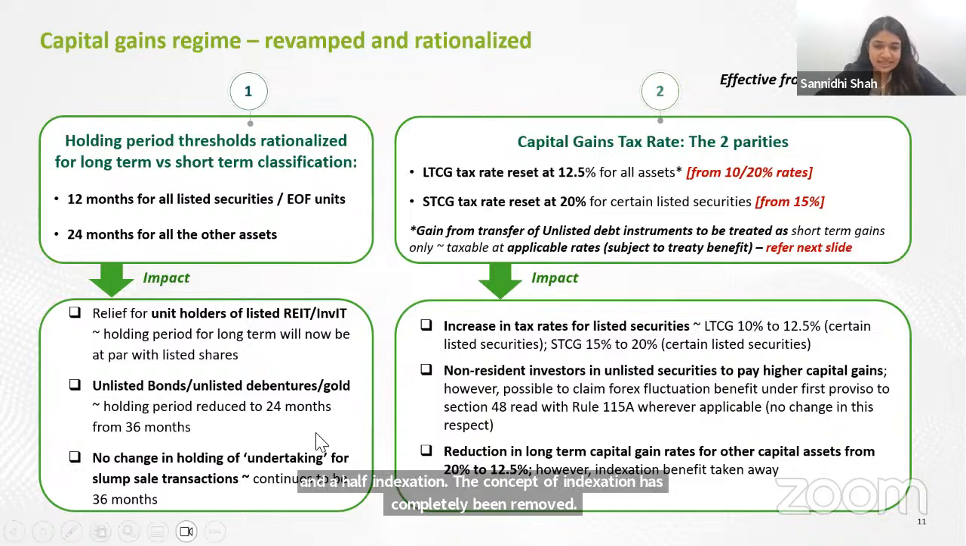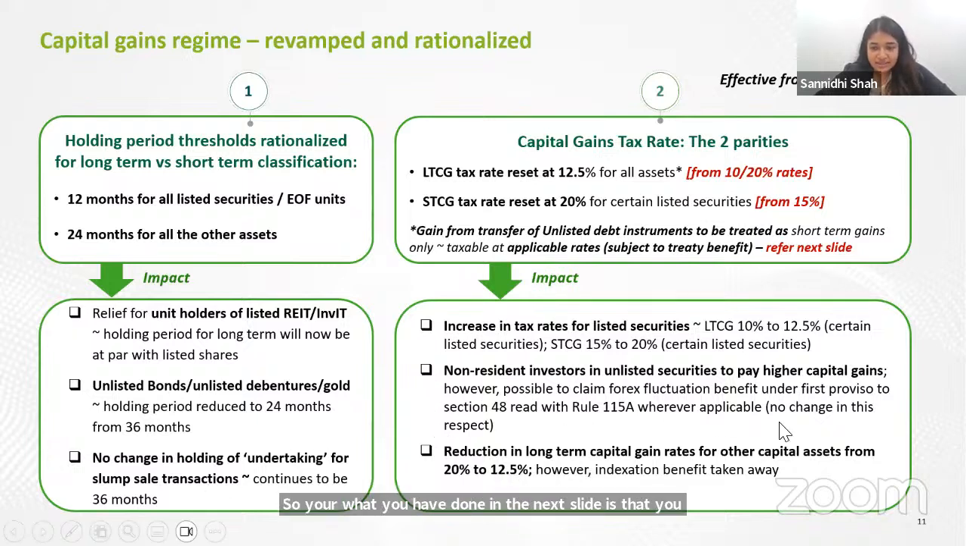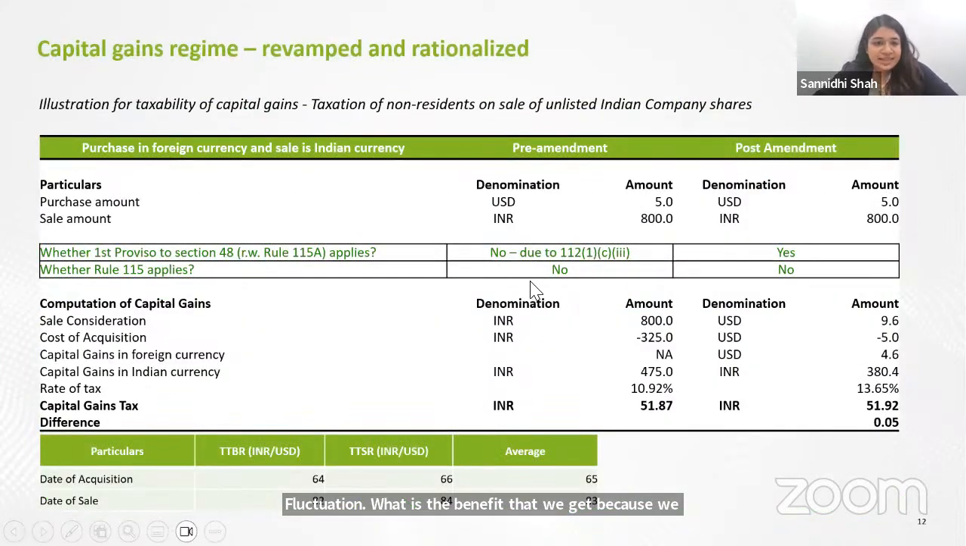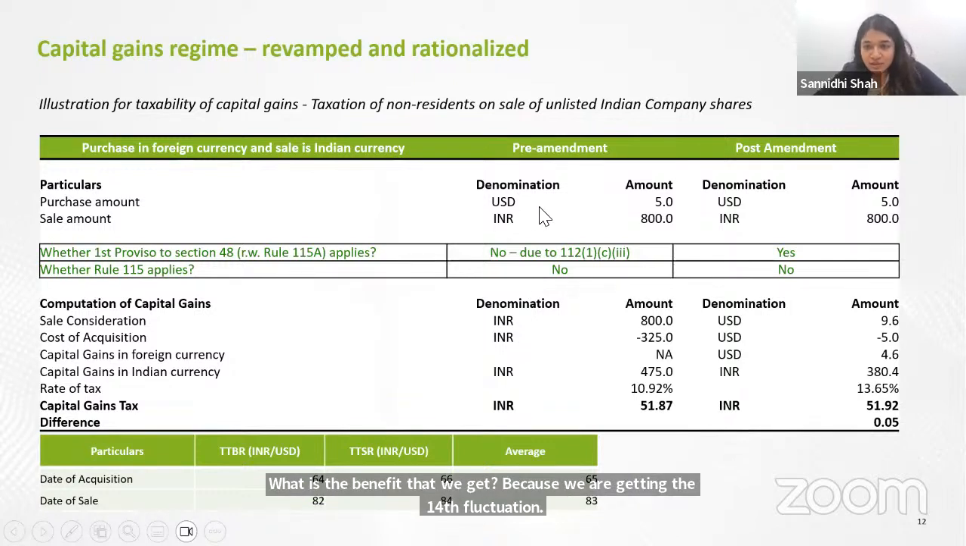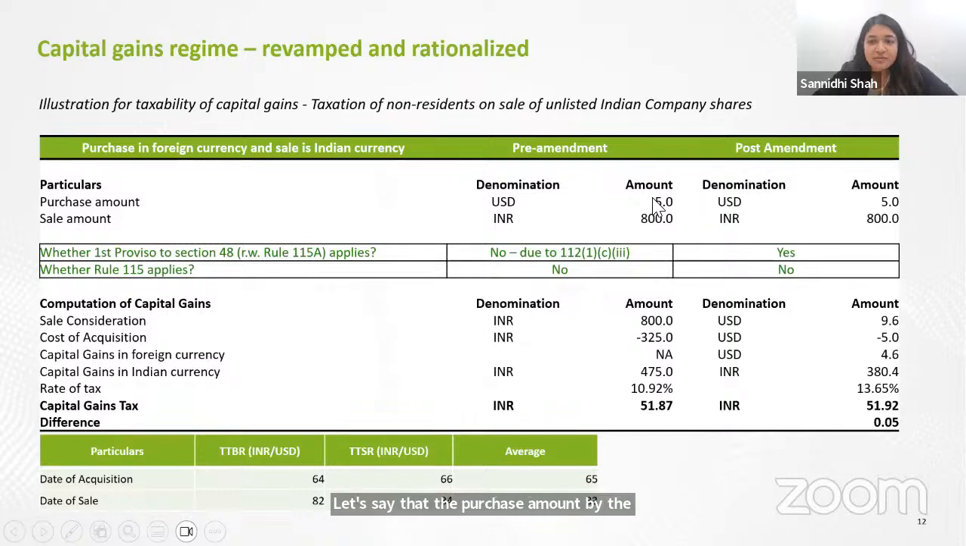So here what we have done in the next slide is that we have given an example for this particular item, where we see what is the benefit that we get because we are getting the foreign exchange fluctuation. Let's say that the purchase amount by the non-resident was USD 5, and the sale amount is INR 800. Prior to the amendment, I would tax the sales consideration as 800. The cost would be converted to INR basis the exchange rate applicable on the acquisition date, and I would pay tax on it at the rate of 10.92%.